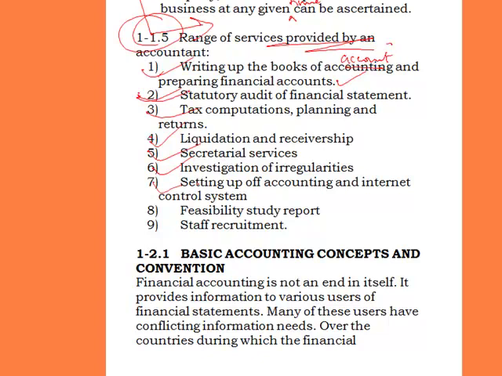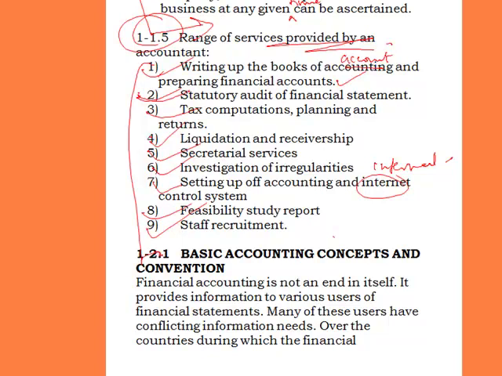They can set up accounting and internal control systems. So their function is also to set up the accounting and the internal control system of the business, and also they can prepare the feasibility study report of a business, and can be employed in recruiting the staff of an organization. So those are the range of services that can be provided by the accountant.